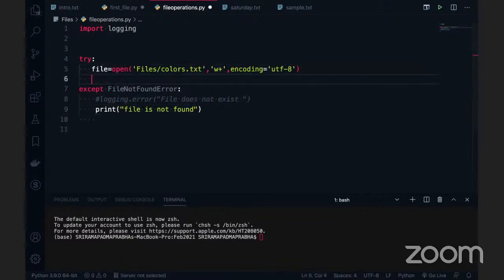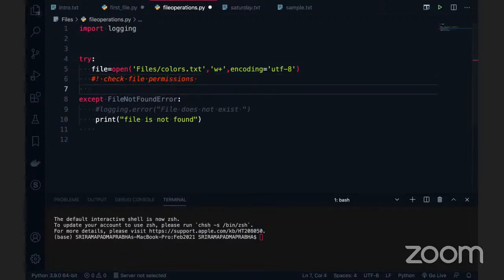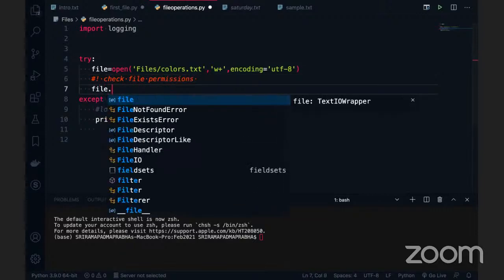So let's go to the try block again. What if the file is created? I need to insert some data. So first of all I need to check whether the file has write permissions or not. Check the file permissions, as simple as that. Now what I'm going to do, right? You can use the file object dot.